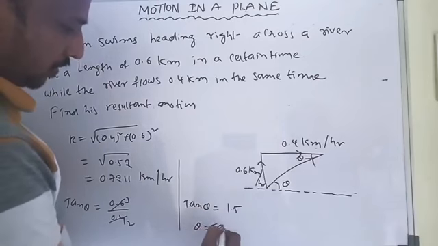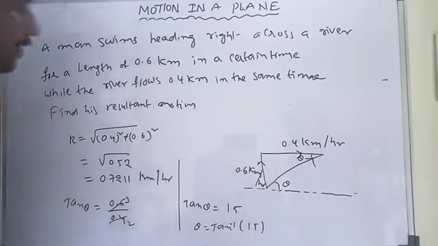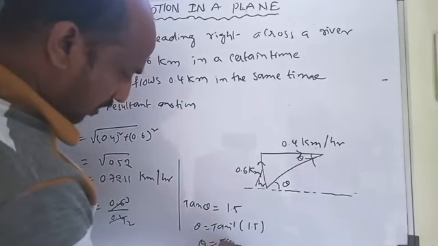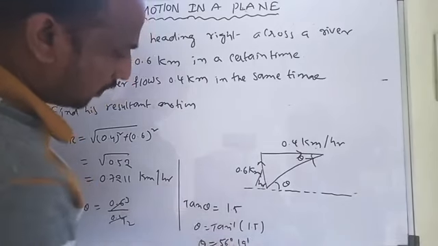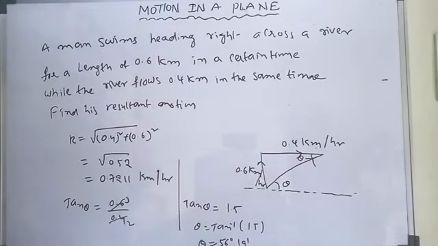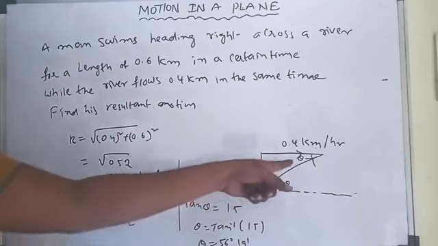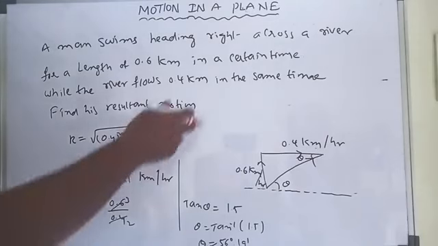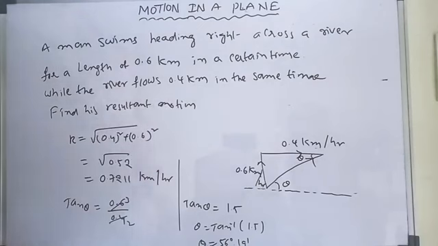Theta is equal to tan inverse 1.5, the value is 56 degrees 19 minutes. That is the resultant motion of the body. After this we go with relative velocity.